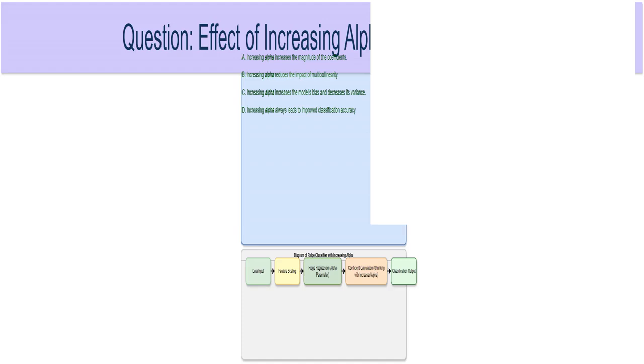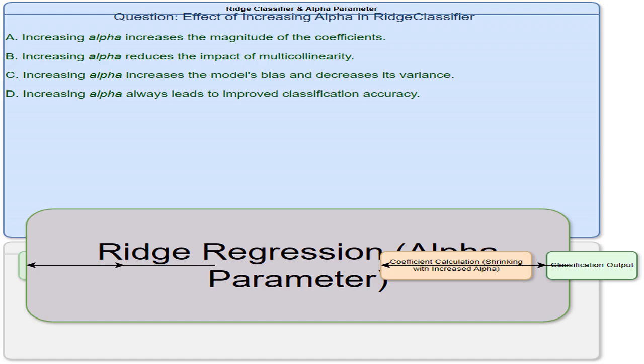This question probes your understanding of how increasing the ALPHA parameter impacts the RidgeClassifier. It's not just about memorizing formulas, but truly grasping the effect on model behavior and, crucially, how it tackles multicollinearity.